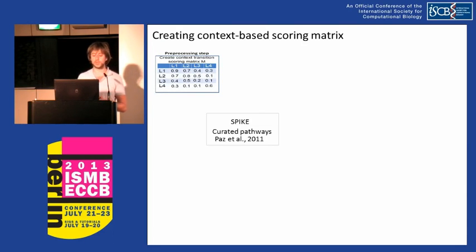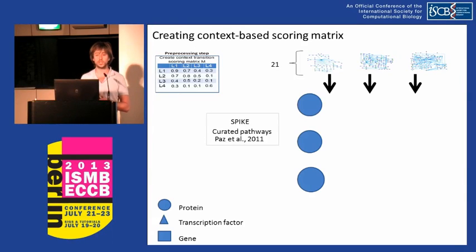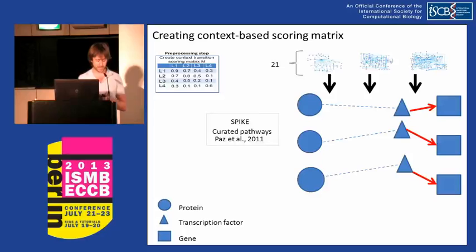For this purpose, we exploited the SPIKE database of manually curated pathways. We took 21 process-specific maps from SPIKE and from each extracted all paths that link a protein to a gene, with the last edge being a transcriptional regulation edge.